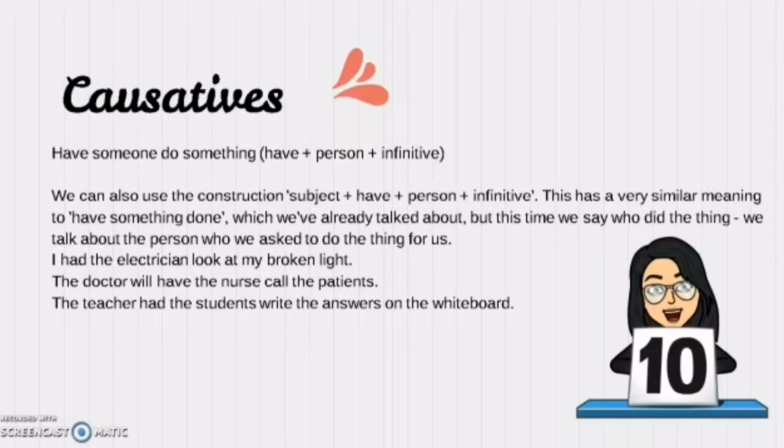I had the electrician look at my broken light. The doctor will have the nurse call the patient. And the teacher had the students write the answers on the whiteboard. Okay? It's so easy. It's just a formula that you can use whenever you want.